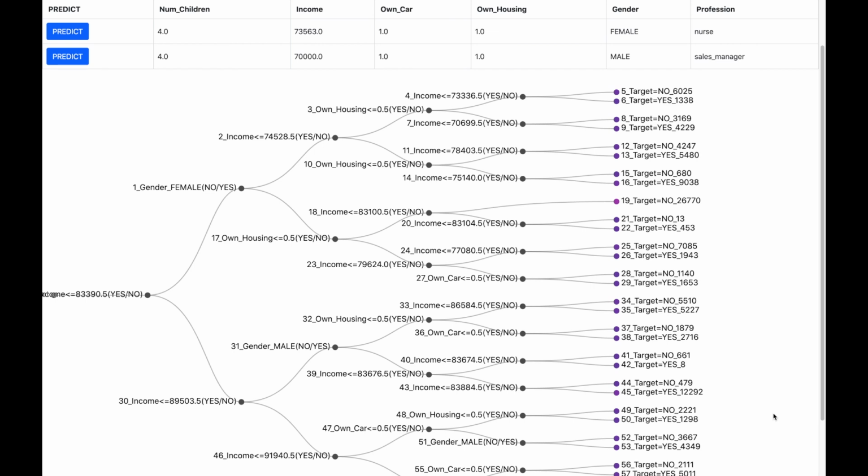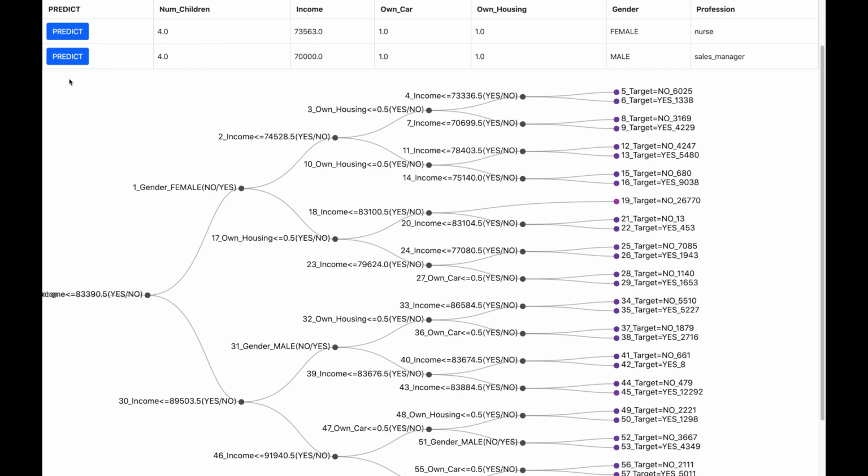So let us now confirm if this AI is ethical or not ethical by predicting some loan applications. Let us take two applications. The first application is from a female who is a nurse by profession. And the second application is from a male who is a sales manager by profession. The salary levels are more or less equal, with the female having a slightly higher salary than the male applicant. Both the applicants own a house and a car.